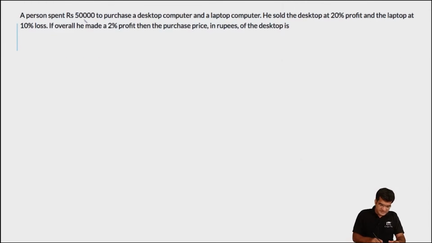In this question, it is mentioned that a person spent 50,000 rupees to purchase a desktop and a laptop. Let us assume that the cost price of the desktop is D and the cost price of the laptop is L. So D plus L is given to be equal to 50,000. We are also told that he sold the desktop at a profit of 20%. So that would imply that the selling price of the desktop is 1.2D and the laptop at a 10% loss. So the laptop was sold at 0.9L.